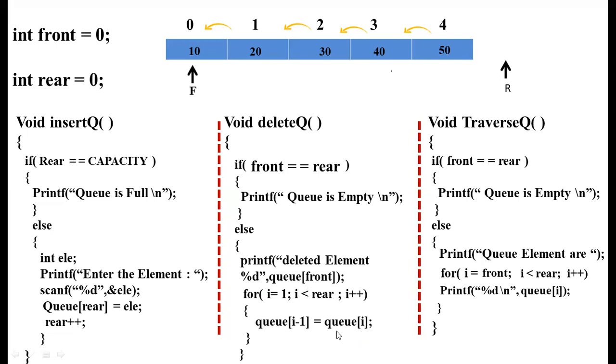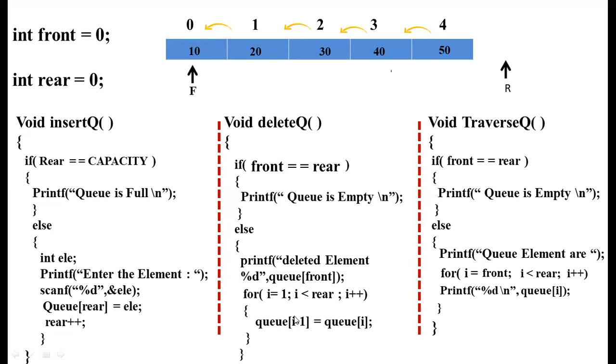Understood? It is not mandatory that you take the I value as 1. So here Q of 0 is equal to Q of 0 plus 1, that is Q of 1. Whatever element is in the second location with index value 1, you place it into the first position with index value 0. Therefore, it depends on how you are writing the logic.